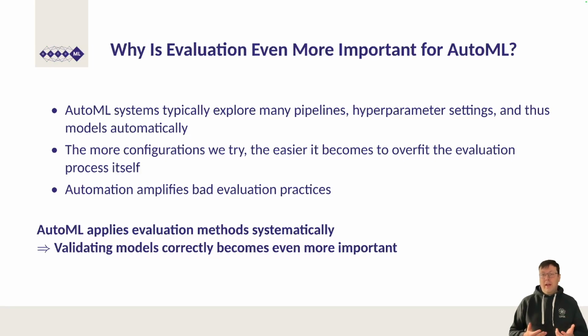A human practitioner might try 5 or 10 configurations before settling on one. An AutoML system might try 5,000. The selection bias accumulated over 5,000 evaluations is far larger than the bias accumulated over 10. Automation thus amplifies bad evaluation practices. A flawed evaluation protocol that is manageable when applied manually becomes seriously misleading when applied at the scale of AutoML operations. This is why AutoML applies evaluation methods systematically, and why validating models correctly becomes even more important, not less, when the search process is automated.